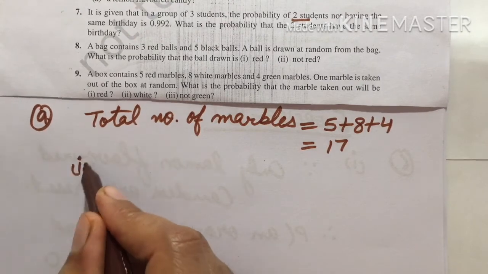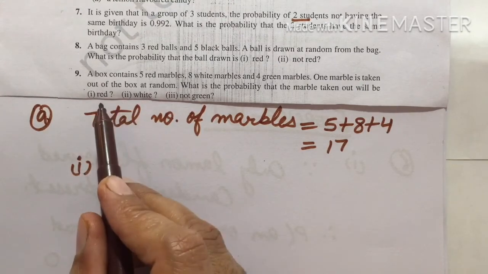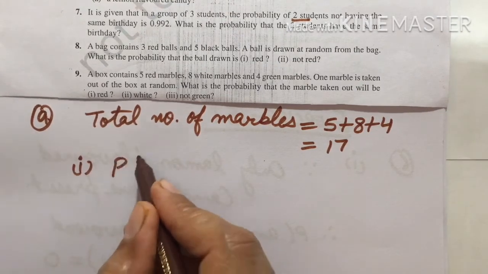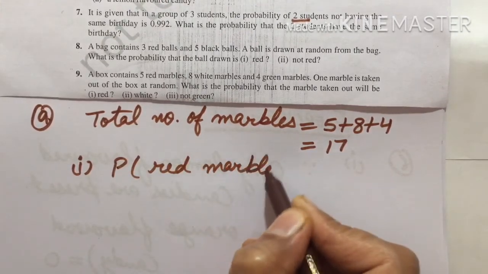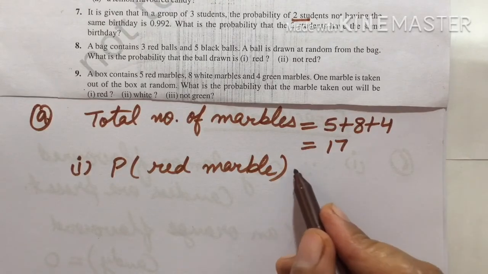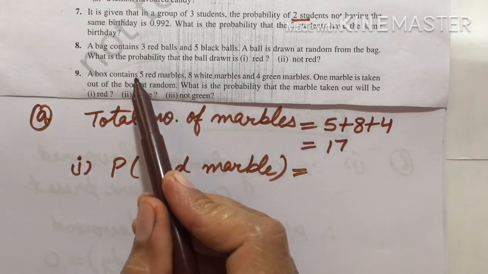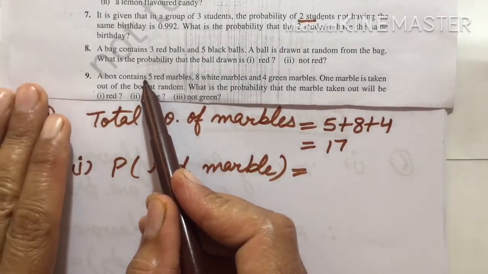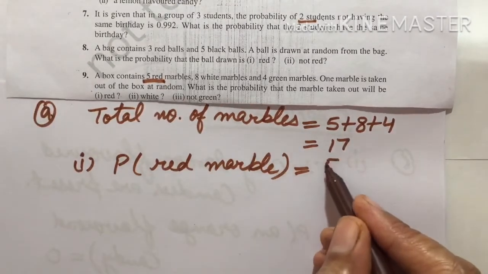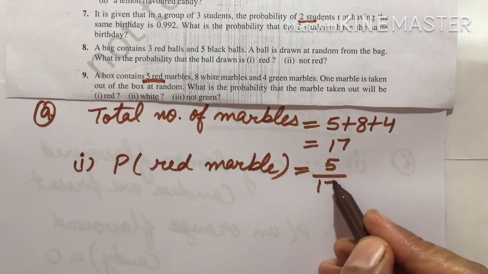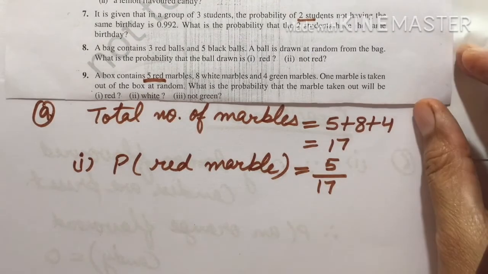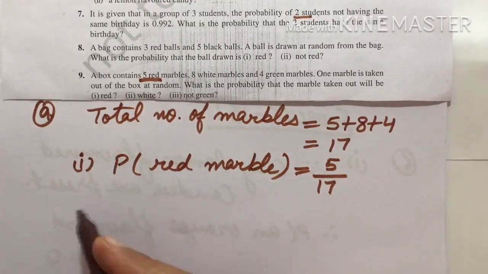In the first part we have to find the probability of a red marble. Because 5 red marbles are there, the number of favorable outcomes is 5 upon the total possible outcomes. Total marbles are 17. So 5 upon 17 is the probability for a red marble.